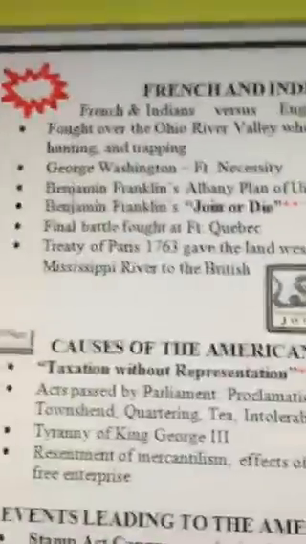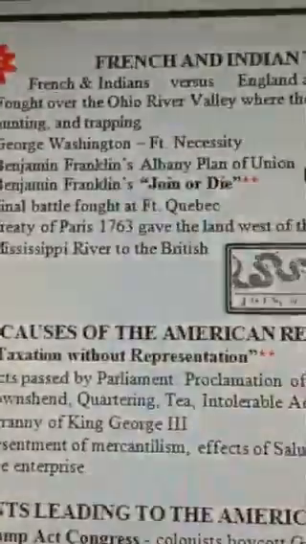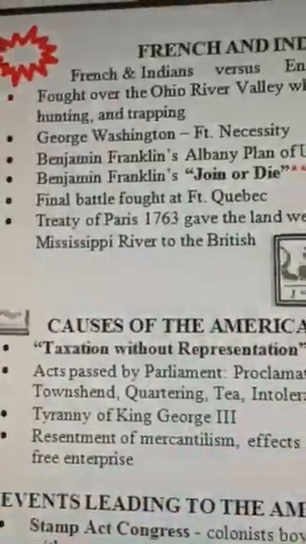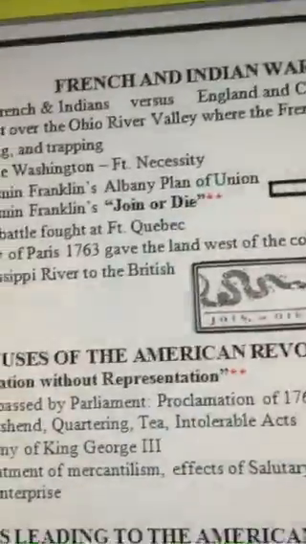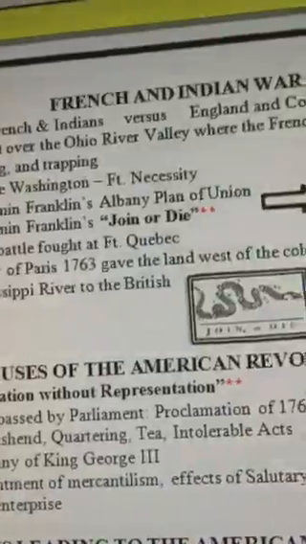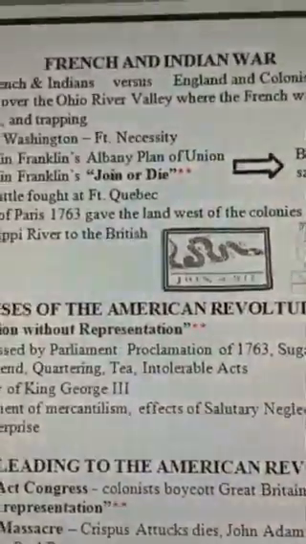Each one of the little letters above the snake represents one of the colonies. And he's like, hey, we have got to get together. We've got to come together, all of us, to fight the French and the Indians. Because if we don't, they're gonna beat us. And then the first battle is fought at Fort Quebec. And the last thing that happens is the Treaty of Paris Part 1. Remember, I'm sorry, but there are 2 Treaty of Parises, one in 1763, and then one that is after the American Revolution is over, okay? So we have Treaty of Paris 1 and Treaty of Paris 2.